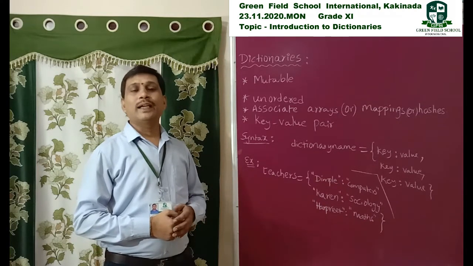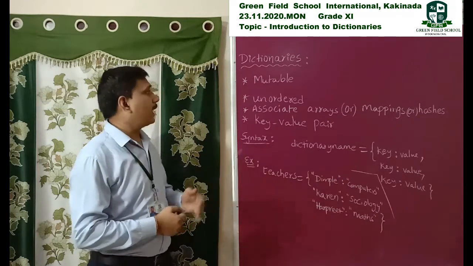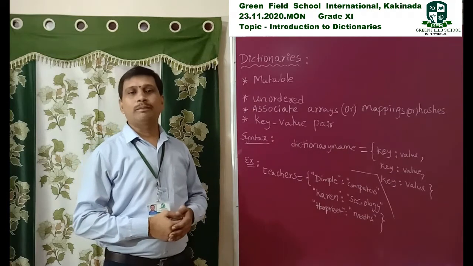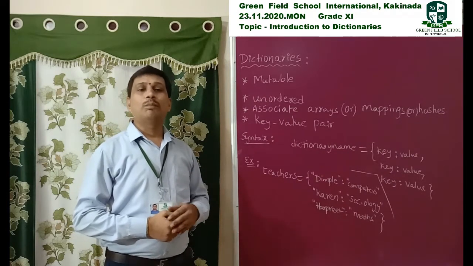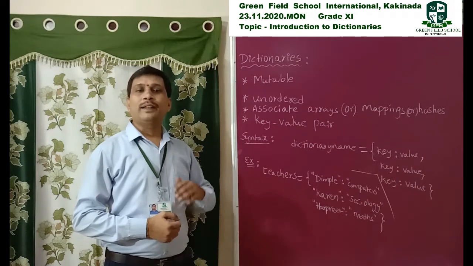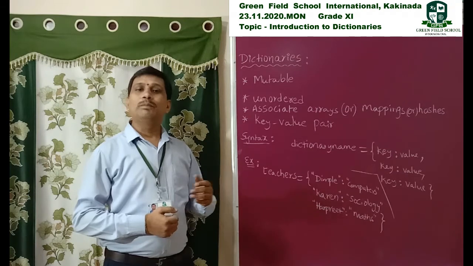It is a mutable data type. What is going to be mutable? Mutable means we can modify or update or change the value in place.